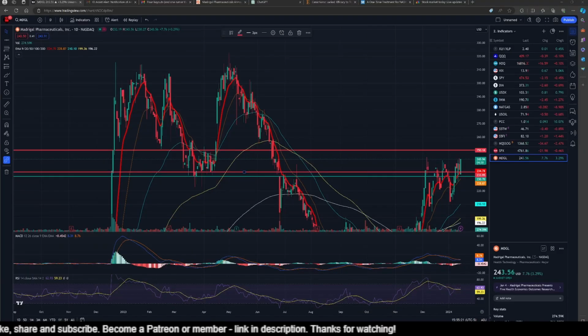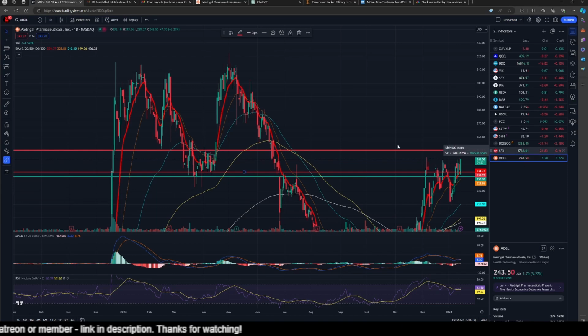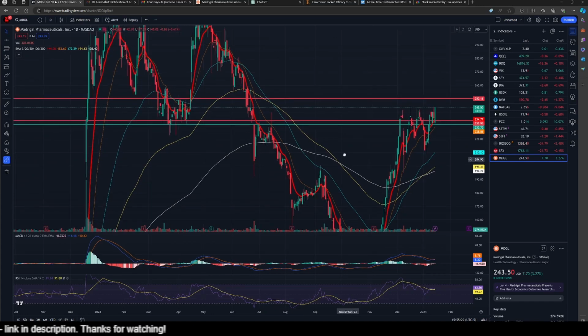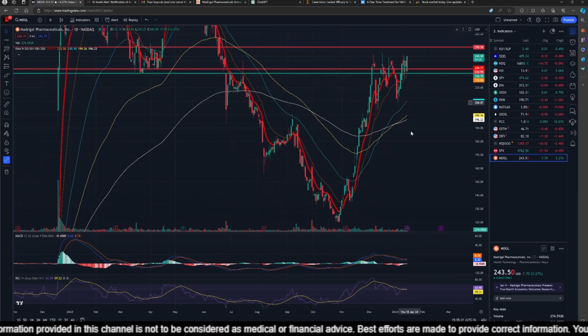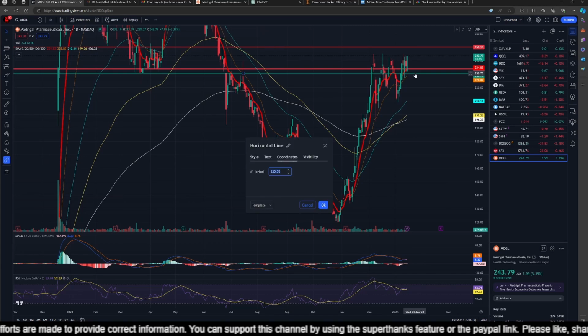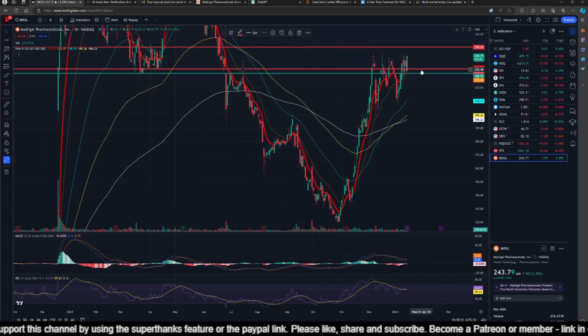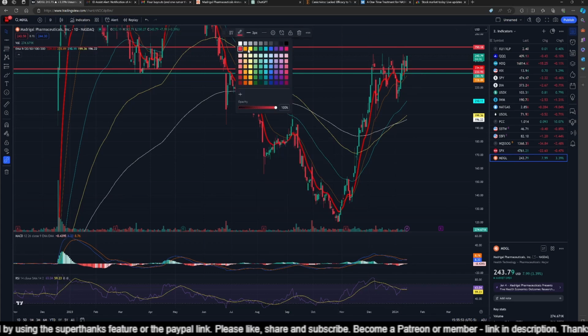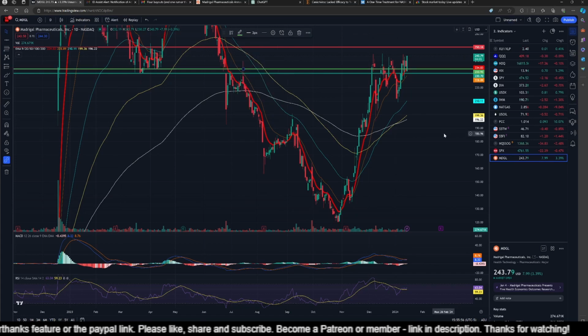Well, here we are in the TradingView platform and we are looking at Madrigal. Ticker symbol is MDGL. And this chart has 1 hour bars. So all these bars are 1 hour. And today you can see Madrigal has jumped up significantly. It has put on 3.38%. It bounced off a support which was at 230.70. And it has cleared a resistance which was at 233.95 and converted that also into a support. So Madrigal is going from strength to strength.